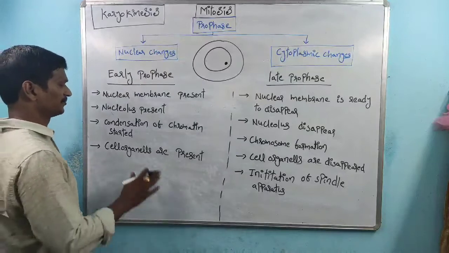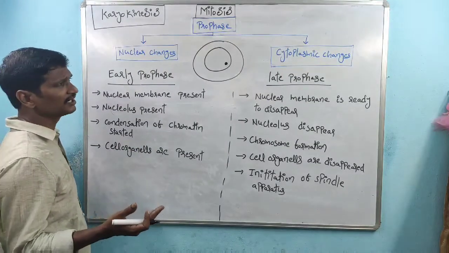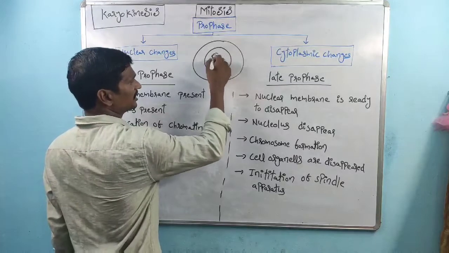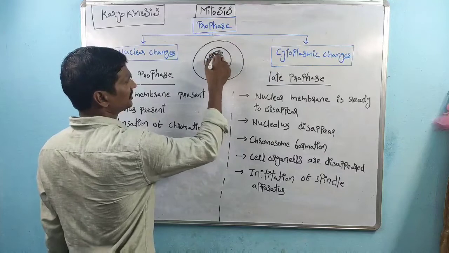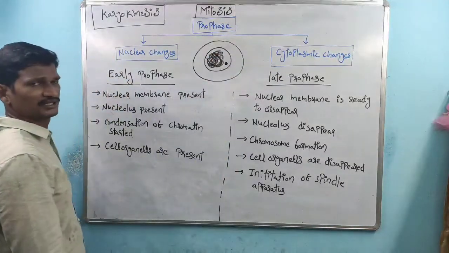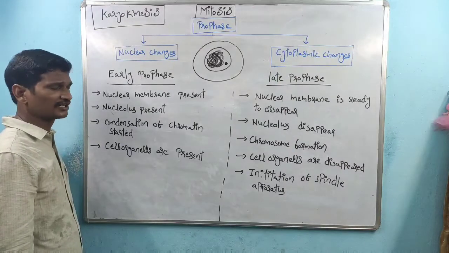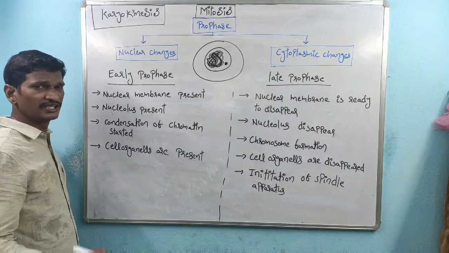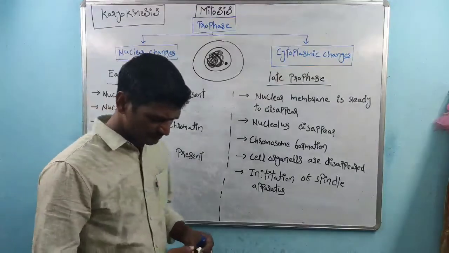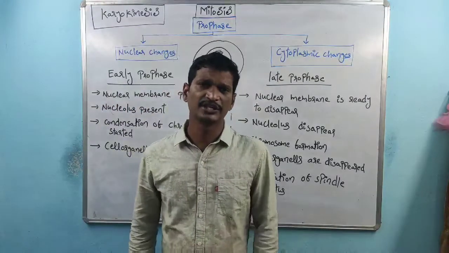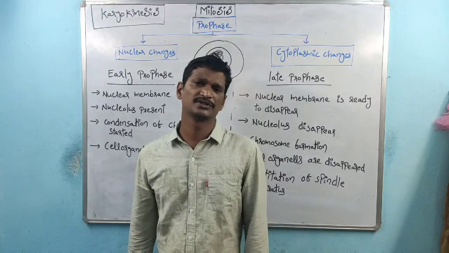The genetic material starts condensation. Remember, in early prophase the genetic material is in a decondensed state. The decondensed state of genetic material starts condensing in which phase?